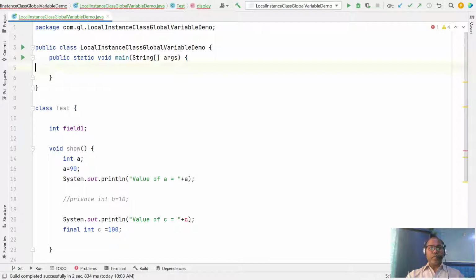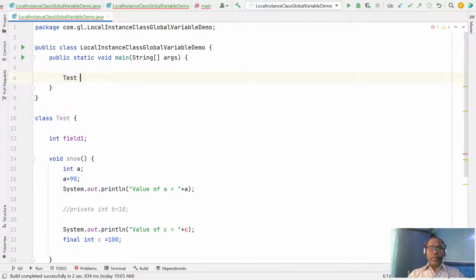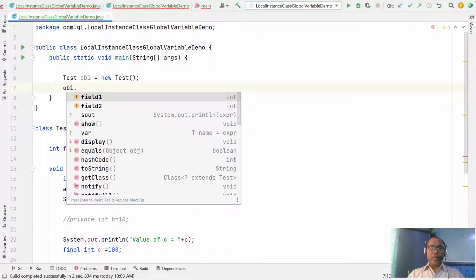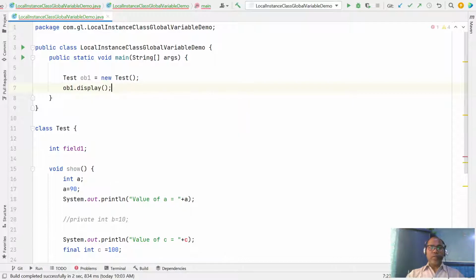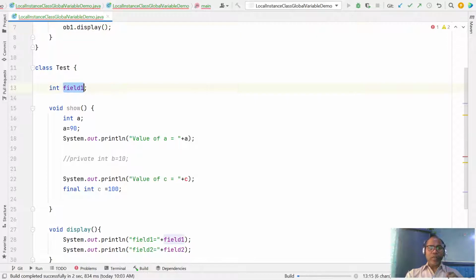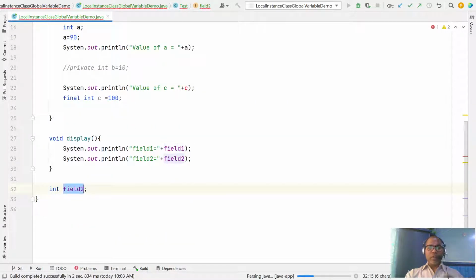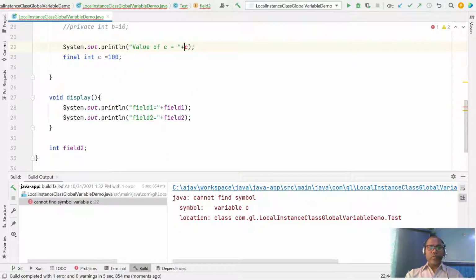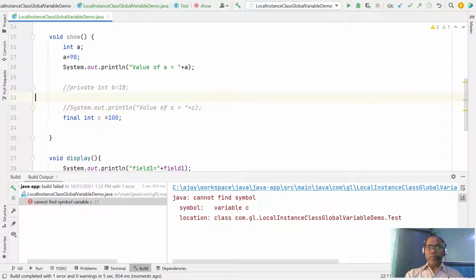So let's say test object1 equal to new test, then object1.display. Here we are not initializing field1 or field2, but still Java allows it. This is not allowed for a local variable, where order is maintained.